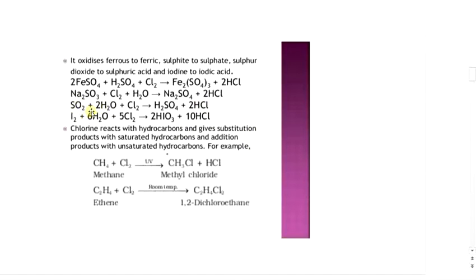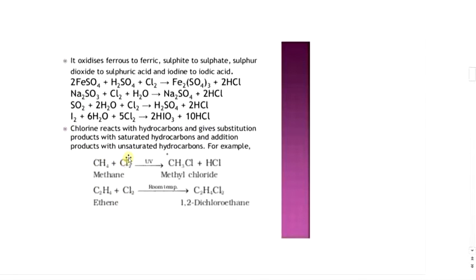Sulfur dioxide reacts with chlorine and water to form sulfuric acid and hydrogen chloride. When iodine reacts with 6 moles of water and 5 moles of chlorine, it forms 2 moles of HIO3, iodic acid, and 10 moles of HCl.